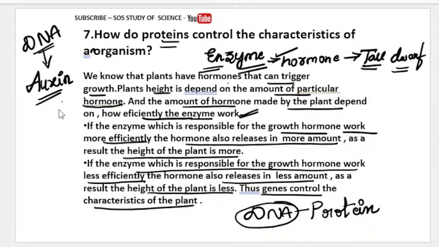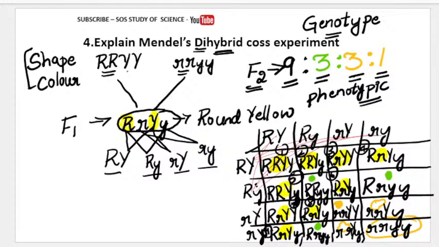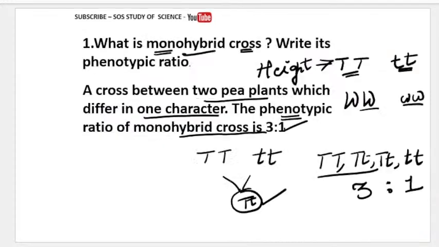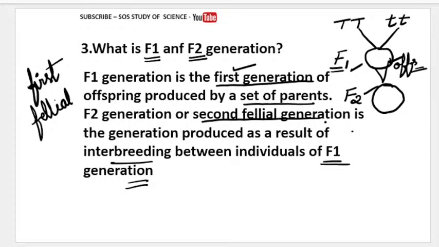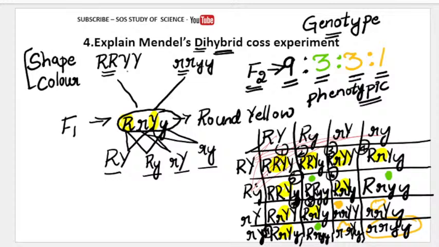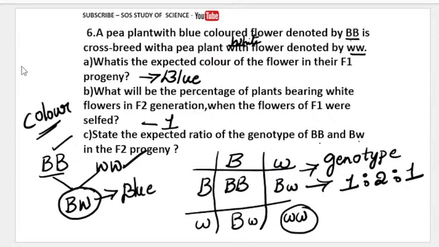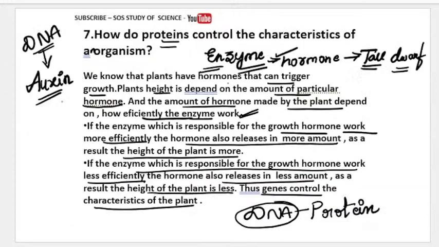Fine. So that's all for today's class, my dear students. I hope you understood all the concepts. So today we have learnt what is meant by monohybrid cross and what is meant by dihybrid cross. Firstly we understood monohybrid cross, then I taught about dihybrid cross, then later we understood what is meant by F1 generation and F2 generation. Followed by that, I have taught you how to write Mendel's dihybrid cross experiment. Later we discussed the concept based on the monohybrid checkerboard. That is, I had discussed two questions related to Mendel's monohybrid cross. And finally, we have discussed how proteins control the characters of an organism.